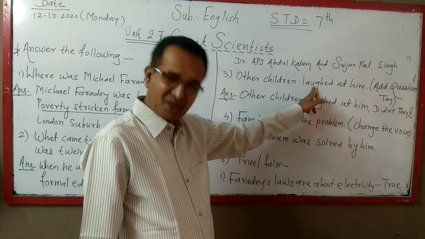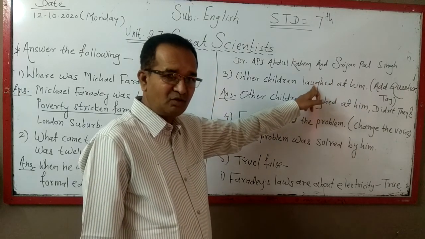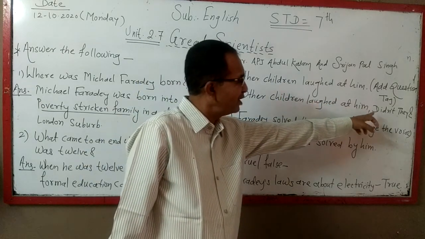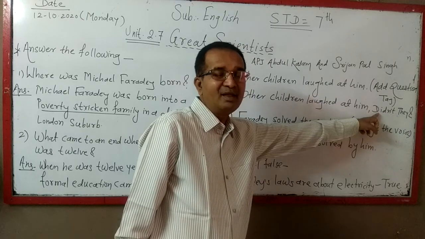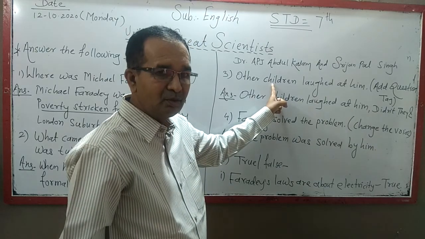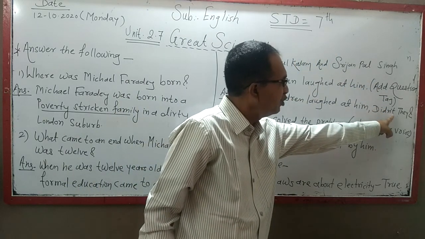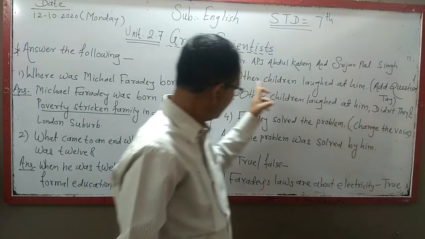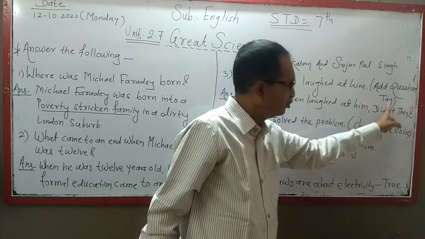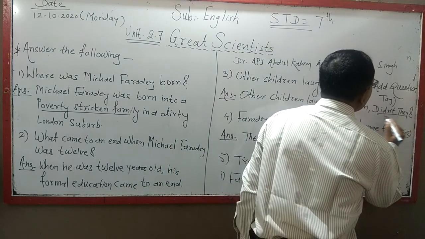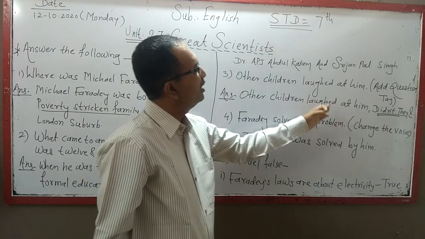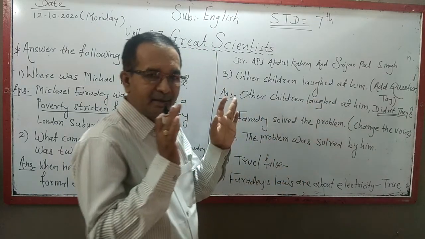Laughed is the past tense form of laugh. So, it is a past tense sentence. When the sentence is in past tense, we have to use did as a helping verb. I have written here did, but the sentence is affirmative, so I have to make it negative. I have to add not there, so didn't. The children are one or more than one, so I have used the pronoun they. So the question tag will be didn't they. Didn't they means here other children. So what will be the question tag? Other children laughed at him, comma, didn't they.